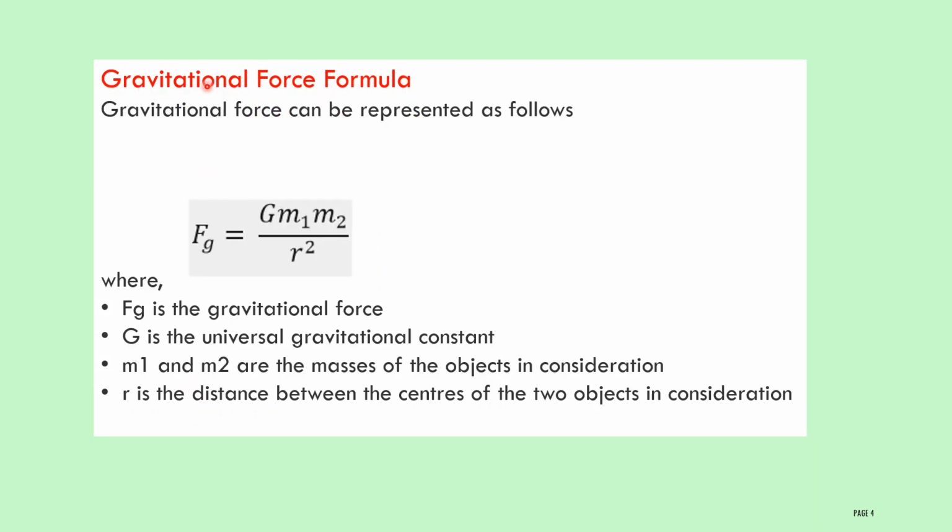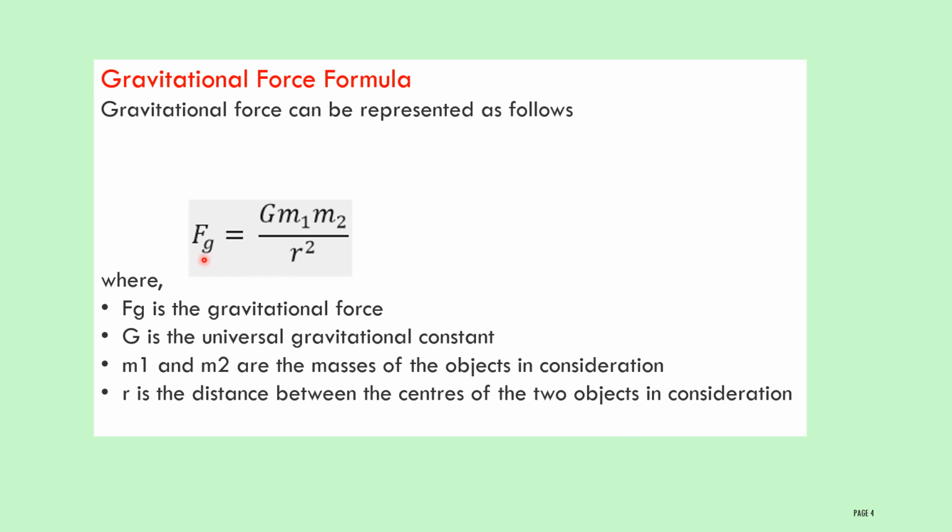Gravitational force formula. Gravitational force can be represented as follows: Fg equals capital G m1 m2 divided by r squared. Here capital G represents the universal gravitational constant, m1 and m2 are the masses of the objects under consideration, and r is the distance between the centers of the two objects.